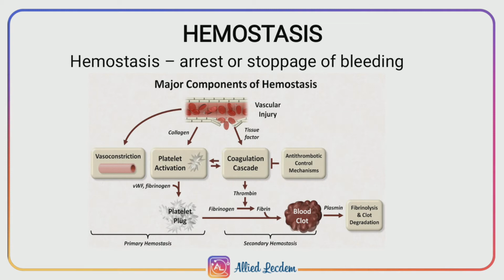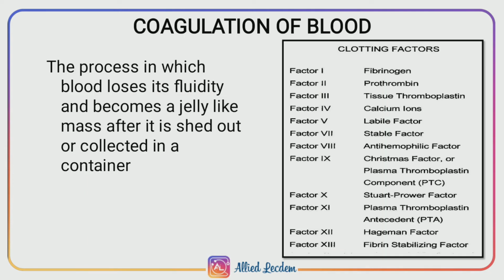Second stage is the secretion of ADP and thromboxane A2, which causes aggregation of platelets by PAF, that is platelet activating factor, which finally forms the platelet plug or temporary hemostatic plug. The third stage of hemostasis is the formation of prothrombin activator, which results in blood clotting. Okay, next we will see in detail about coagulation of blood.